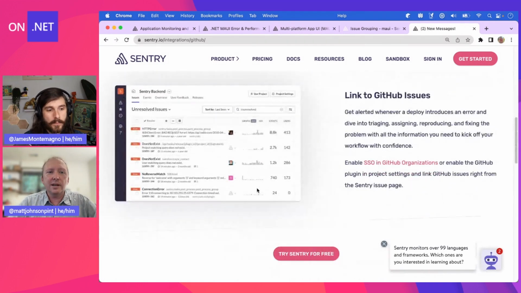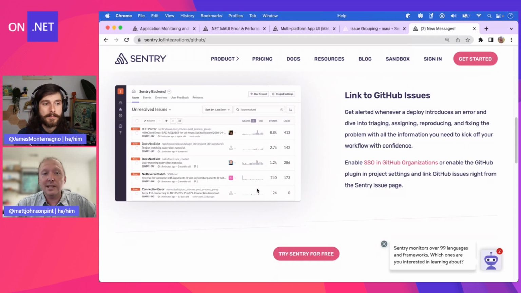We've also got full ability to link GitHub issues, so you can raise a new issue on GitHub whenever an exception comes in, and you can have this happen automatically. And none of this is new for Maui. It's just something that we've had in Sentry for a long time, part of the platform. Always love to see the integrations. Very cool. Well, what else is there about .NET Maui?